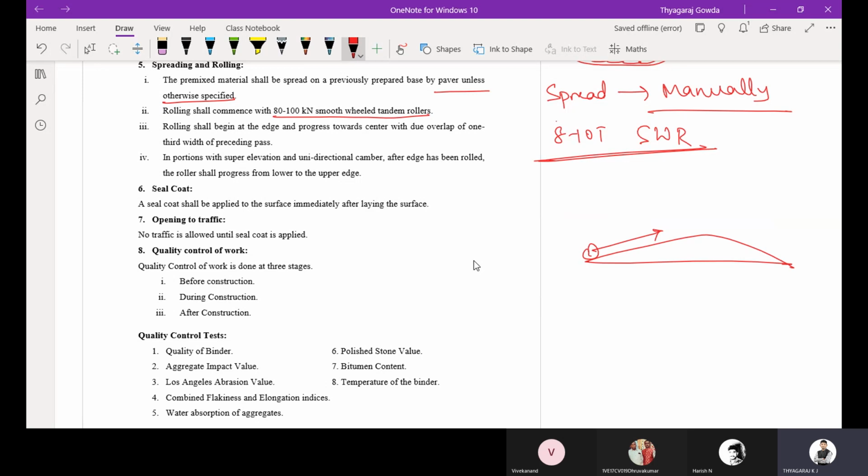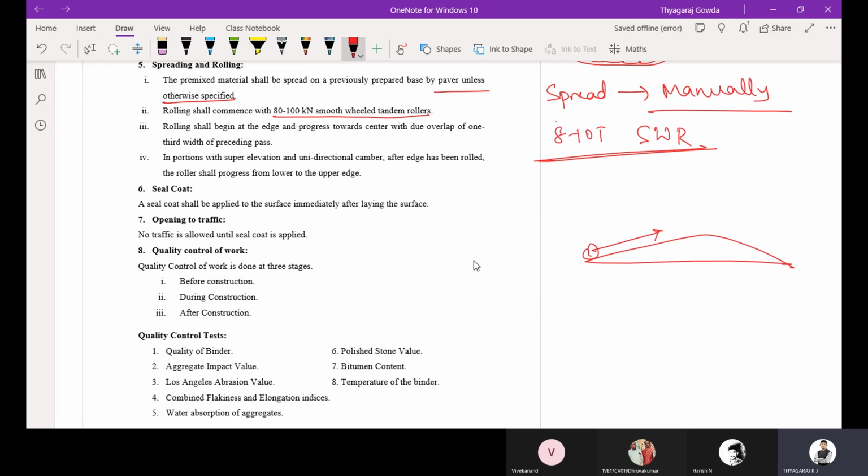If a unidirectional camber is provided, you roll from the lower edge to the upper edge. Follow the same procedure till the mix gets stiff, that is, there is no movement of the mix under the roller wheel.